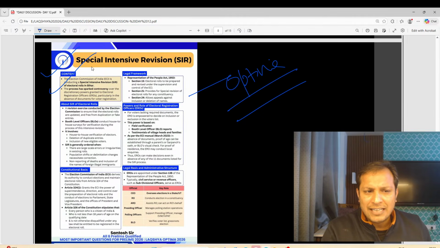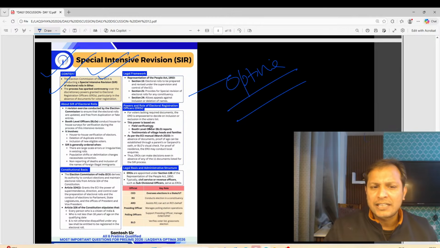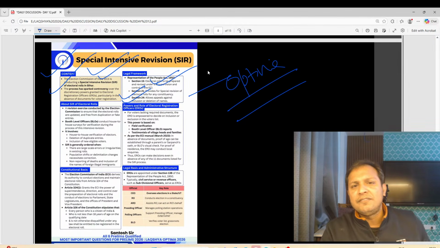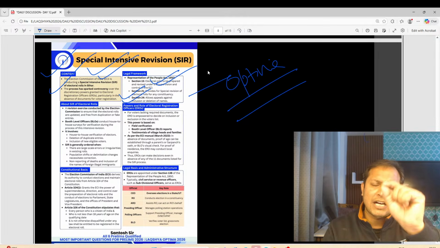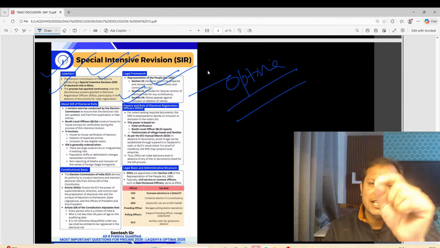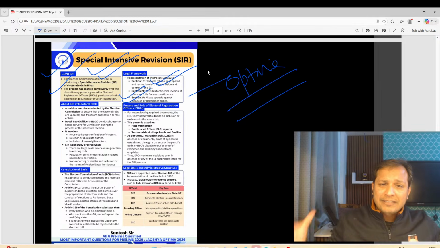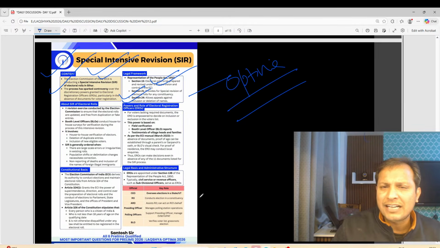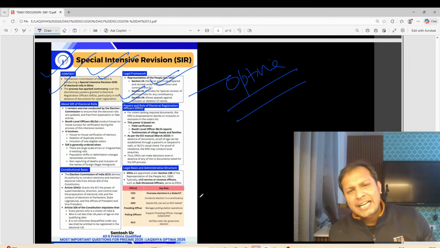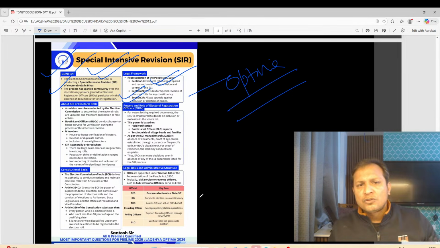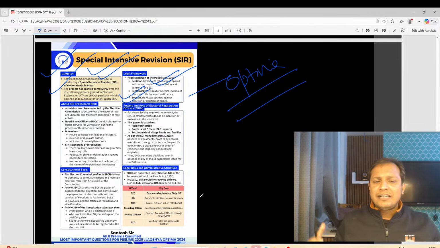So SIR, which is Special Intensive Revision, is very, very important, guys. This is as per Section 21 of the RPA Act 1950. Section 21 of the RPA Act 1950 empowers the Election Commission to do SIR. SIR means they have to do an intensive revision of the electoral rolls. Why? Because obviously some people will have died or some people will not be there, so electoral rolls have to be revised every time. This is very, very important, guys.